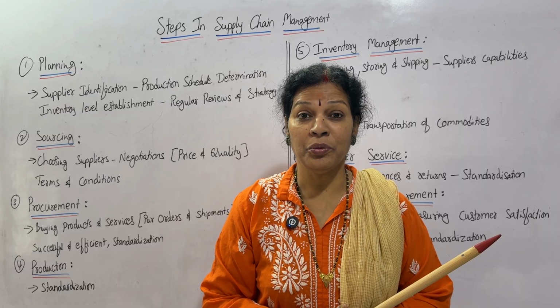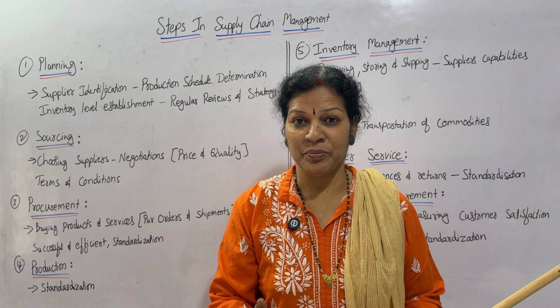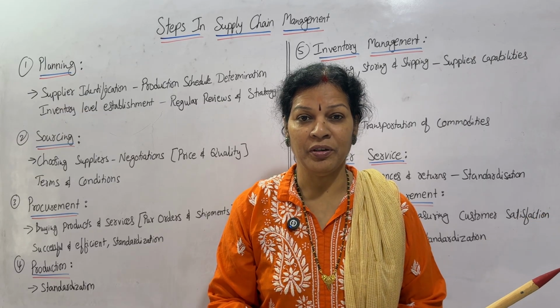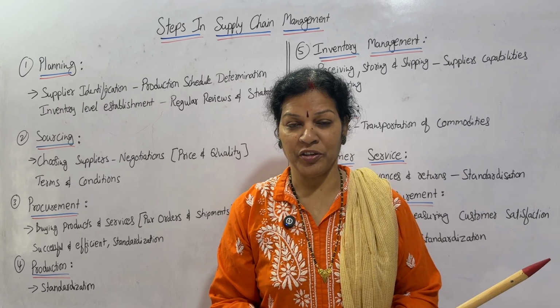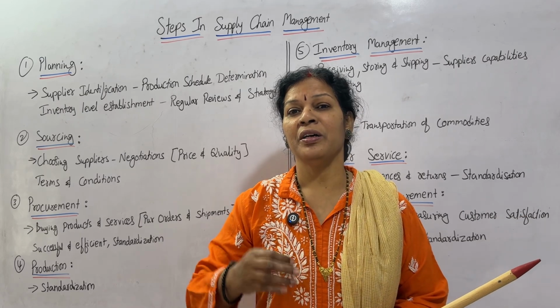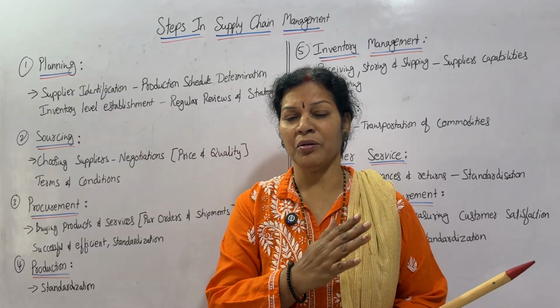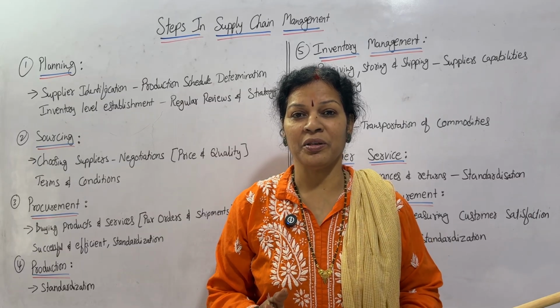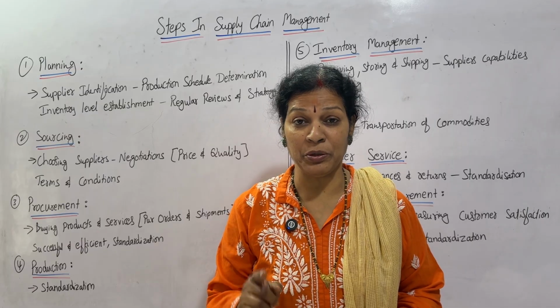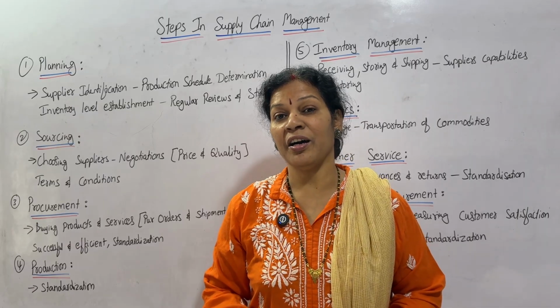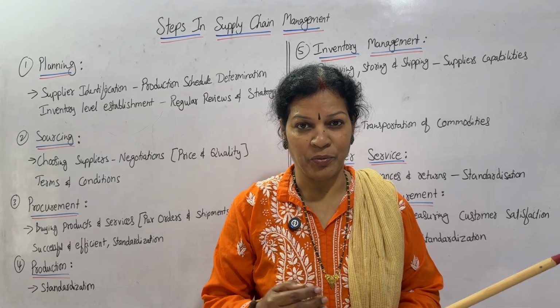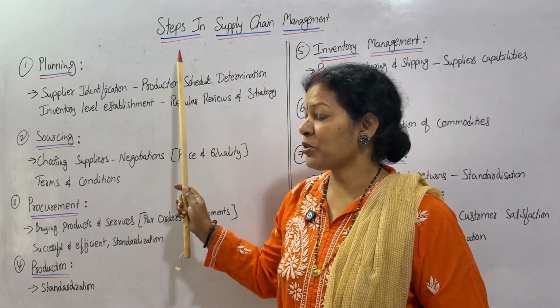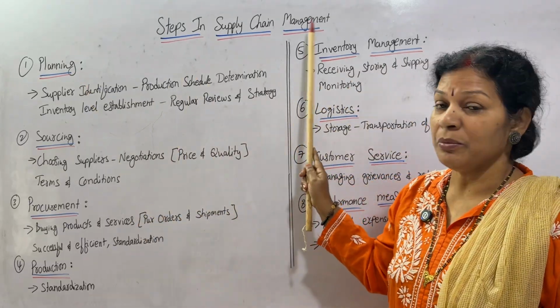They have to be involved in many aspects and they need to be very careful in the process of production and in the process until it reaches the customer. All these things they have to be very careful. This process, or you can say steps of supply chain management, total 8 stages are there, or you can say 8 steps are there. What are those? Let's see. First one is steps in supply chain management.